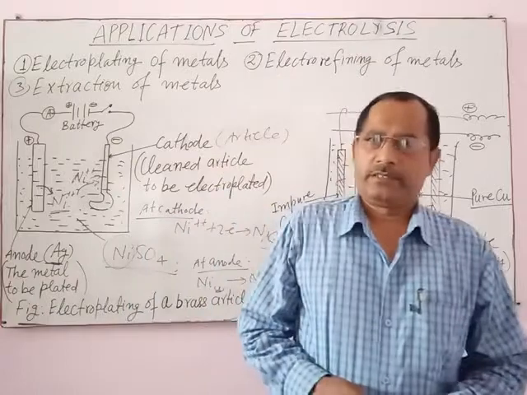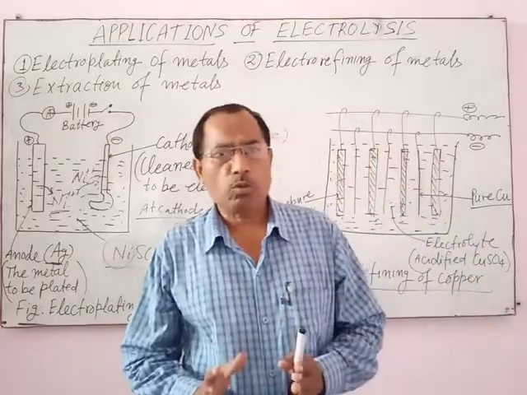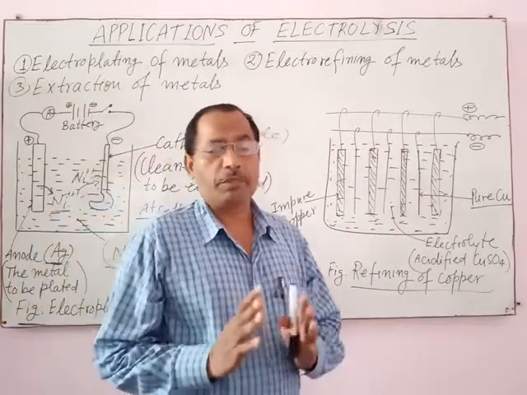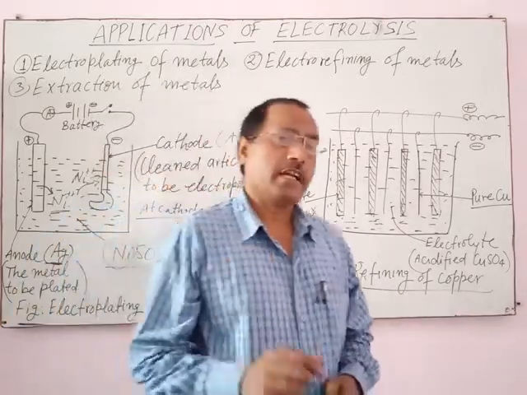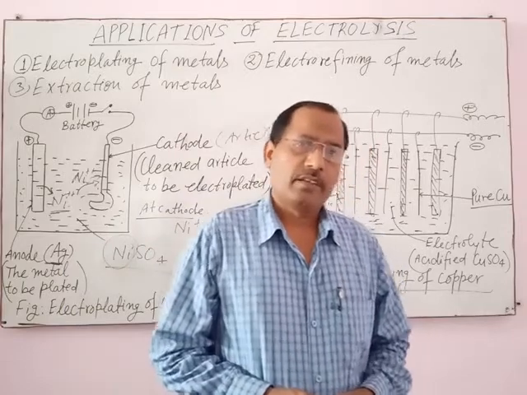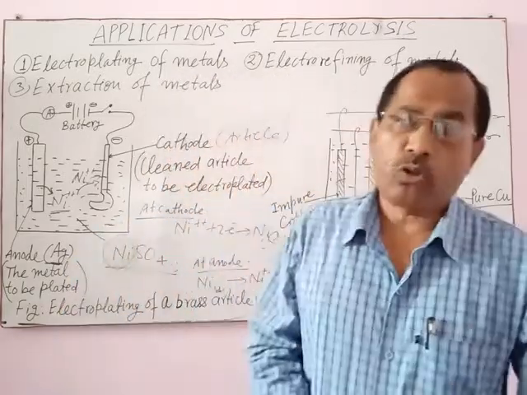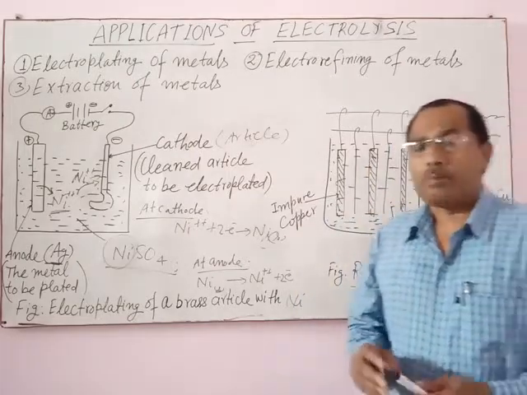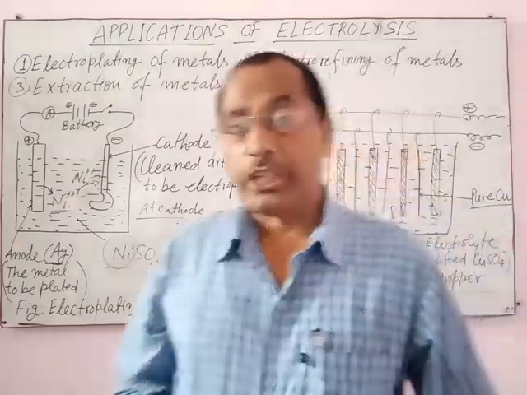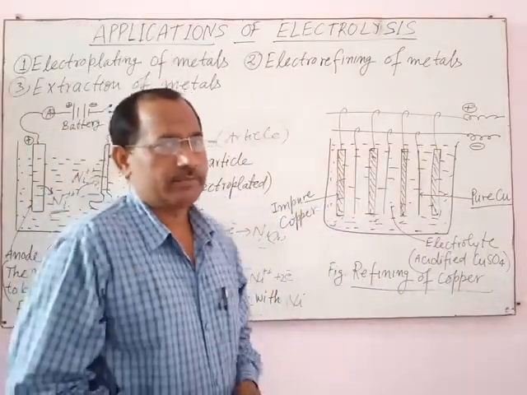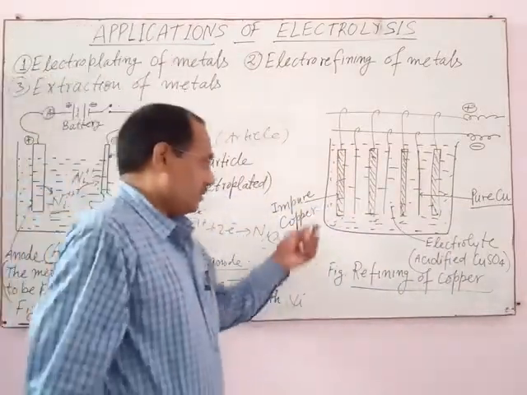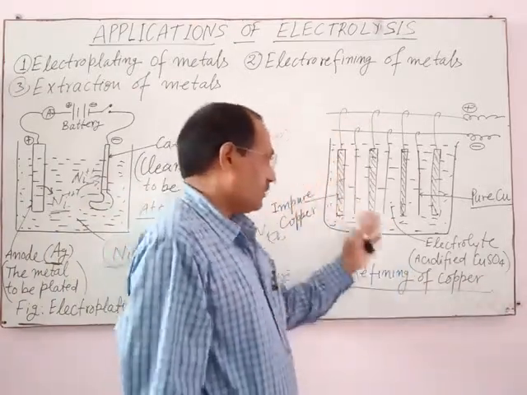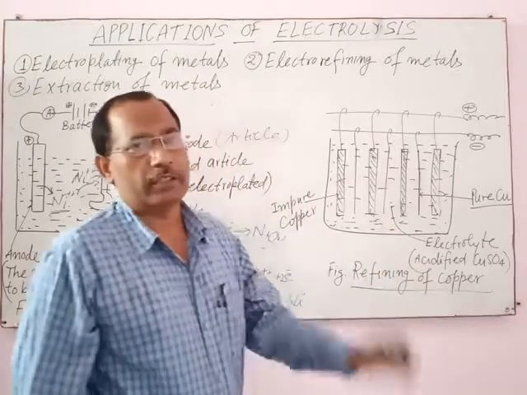In this method, thick rods of impure metal are taken as anode, and thin pure wires or thin pure rods of pure metal are taken as cathode. And the electrolyte is a salt solution of the same metal.